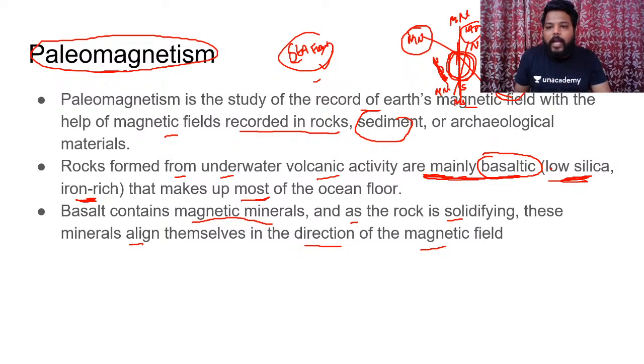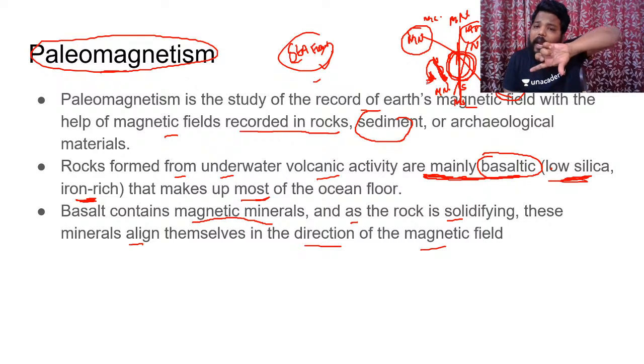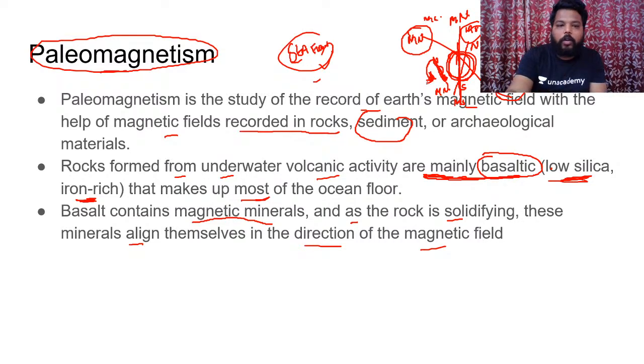Now let's assume magnetic north has shifted here and magnetic south has shifted here. And what happens to this basaltic rock? It takes an anti-clockwise direction. We would have movement of this basaltic rock in an anti-clockwise direction, because we had the entire shifting of opposite movements of the polar regions. The magnetic poles have completely shifted in the opposite direction. So the basaltic rock will also shift accordingly. Clear? So in this way, this is one of the concepts which will let you know about the seafloor spreading